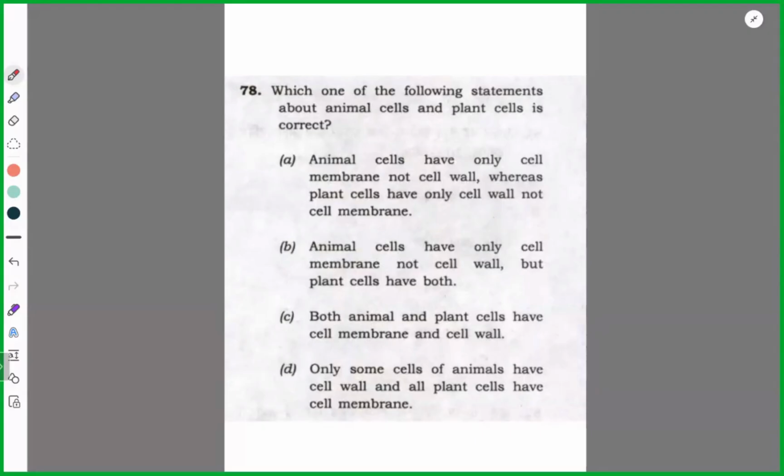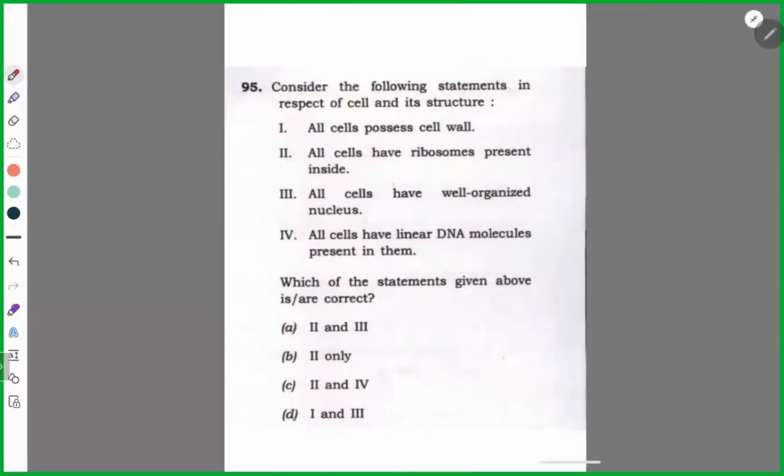Yes, fast. B. Okay. D or B? B, sir. B. Animal cells have only cell membrane but not cell wall. True. Done. Okay. Next. Now this one again very simple.